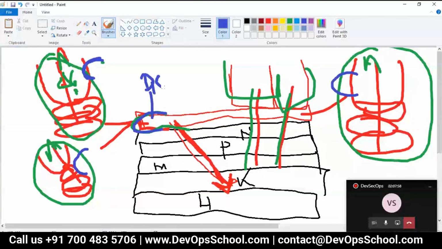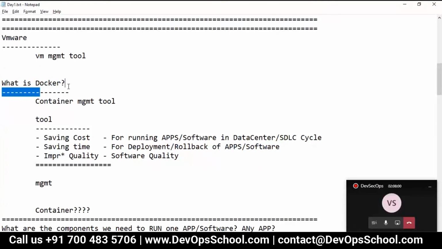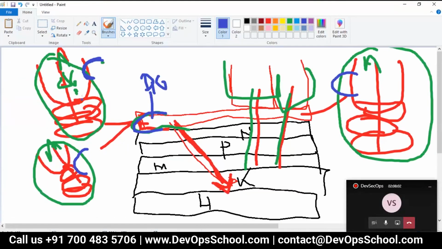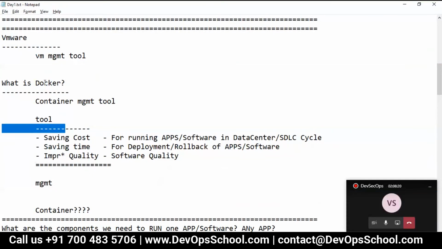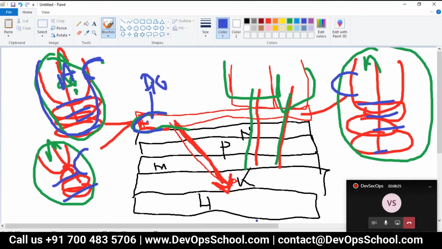So that's the reason I said right here, Docker manages containers, and a container has what? Your applications running with their own resources, their own resources, their own resources. So this is a container. That's the reason I said Docker is a container management tool. So Docker manages the container, but Docker gets the container from where?